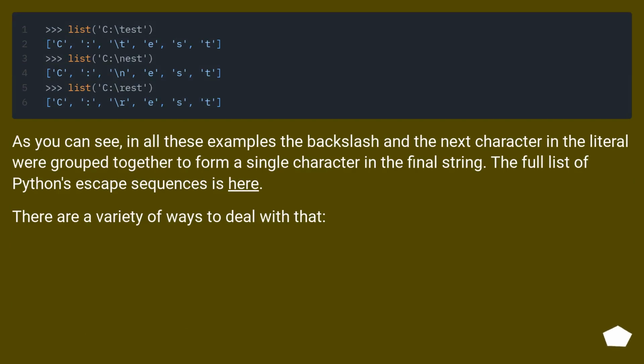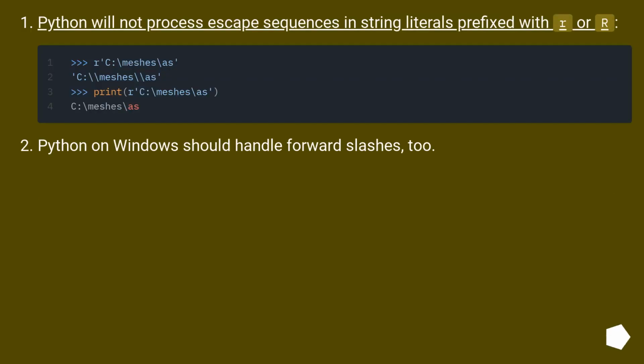As you can see, in all these examples the backslash and the next character in the literal were grouped together to form a single character in the final string. The full list of Python's escape sequences is here. There are a variety of ways to deal with that. Python will not process escape sequences in string literals prefixed with r or R. Python on Windows should handle forward slashes, too.